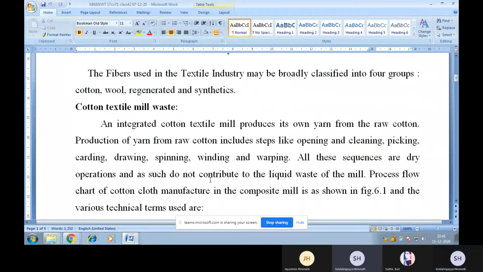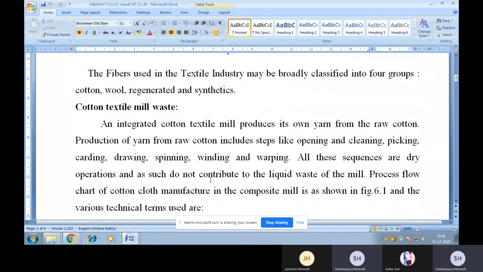mill waste. An integrated cotton mill produces its own yarn from the raw cotton. Production of yarn from raw cotton includes steps like opening and cleaning, picking, carding, drawing, spinning, winding, and warping. We'll discuss the meaning of each term used here. All these sequences are dry operations and as such do not contribute to the liquid waste of the mill.